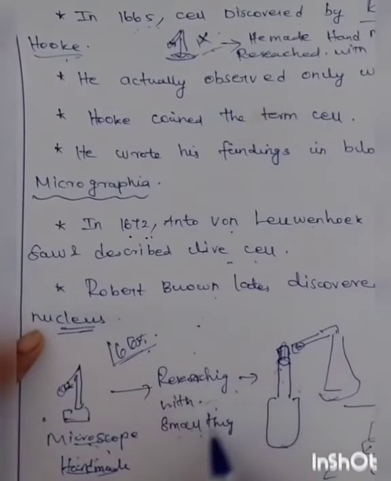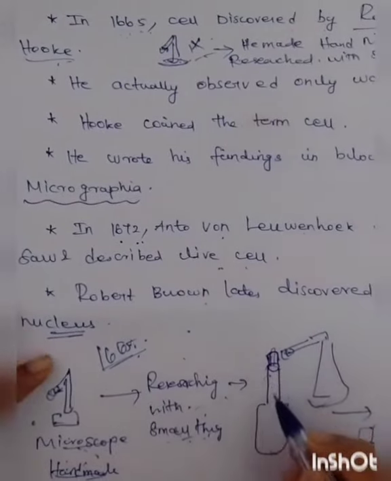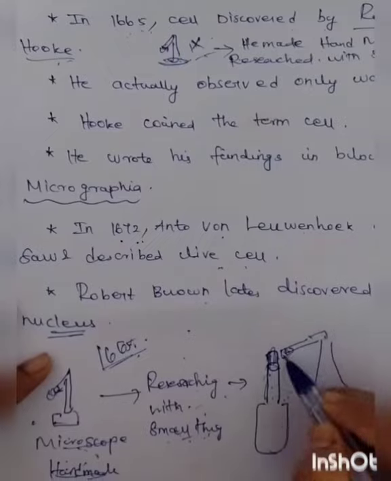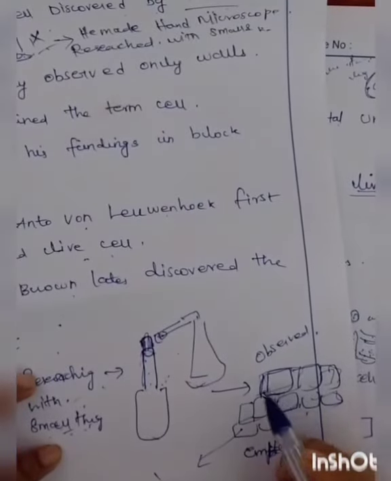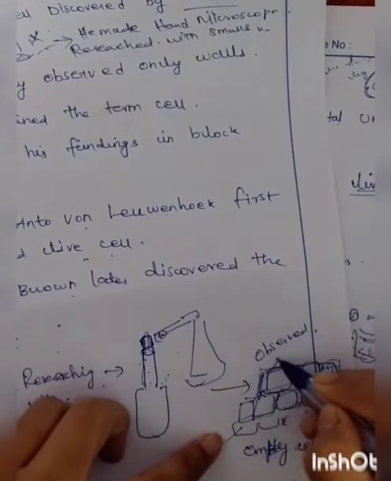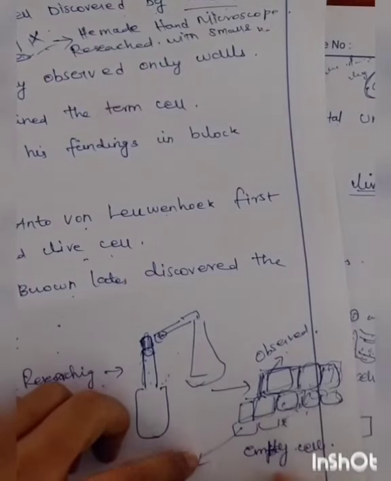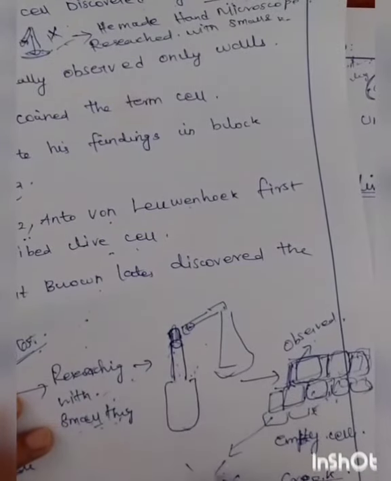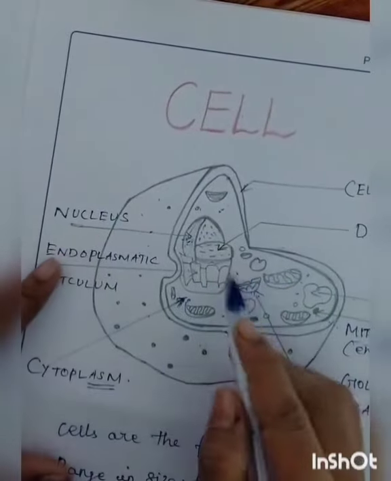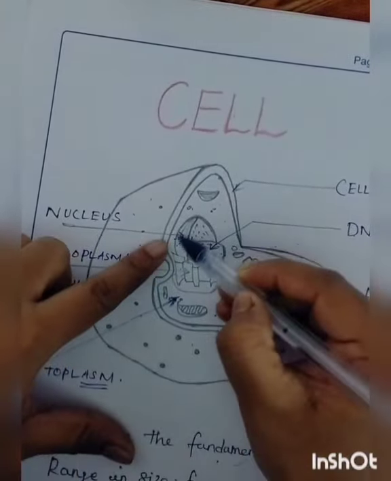He researched with many kinds of things. Then one day he observed a bottle cork. He found something that looked like a honeycomb, like blocks. Finally he realized that it was a cell. He named that block a cell. Then we can see the nucleus, this part is called a nucleus.